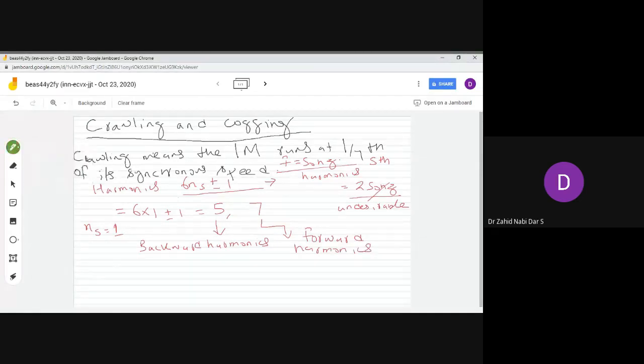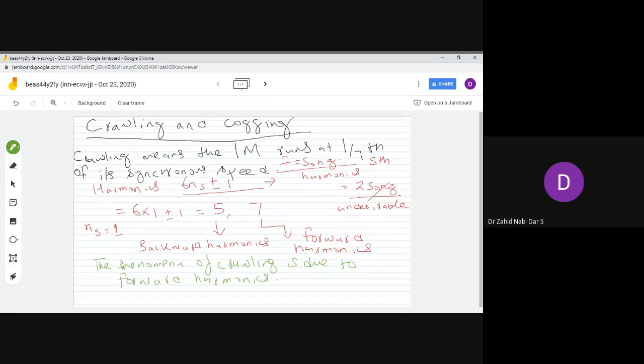The phenomenon of crawling is due to forward harmonics. But why does this happen? What is the reason? Why are the harmonics happening? See, you have two things in an induction motor. Number one is your rotor, and number two is your stator.